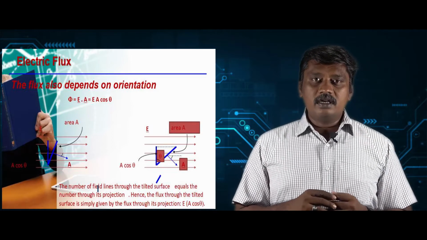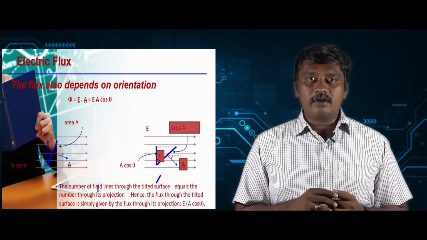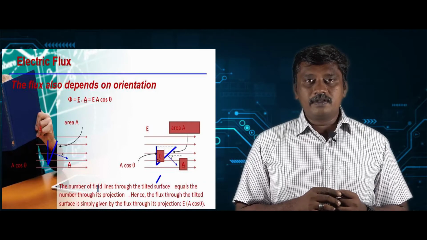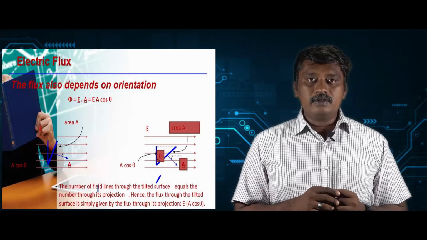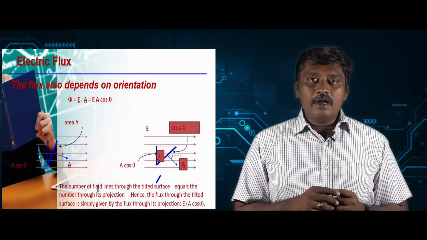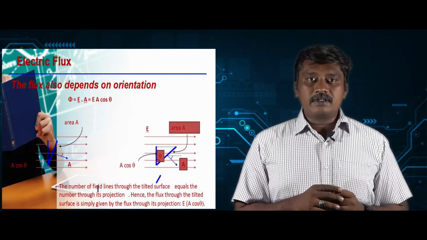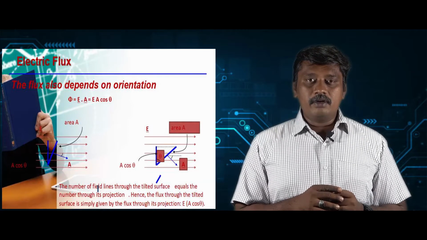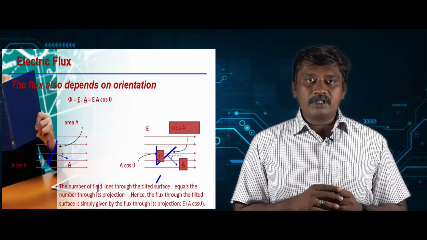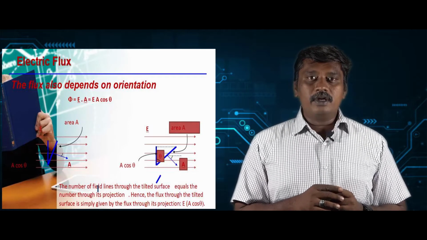Now let us consider the surface is tilted at some angle theta with respect to the electric field. If you want to find the electric flux through that surface, then we can easily use the projection formula. The area is projected and the projection will be given by A cos theta. In that expression, if we substitute phi = EA cos theta, this A cos theta is nothing but the projection. So if you know the projection, then we can find the flux through the tilted surface.